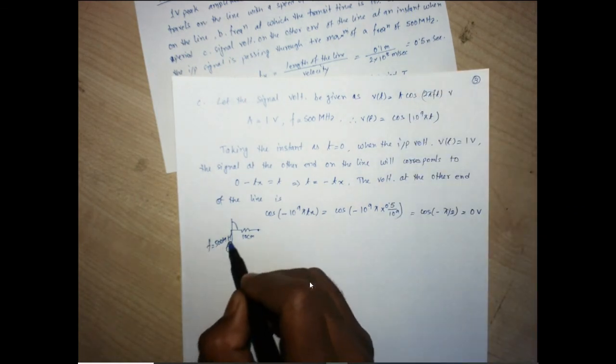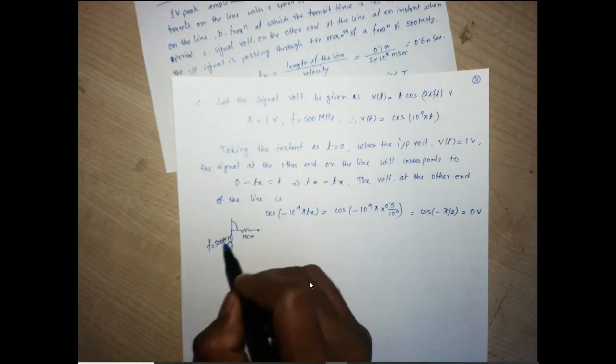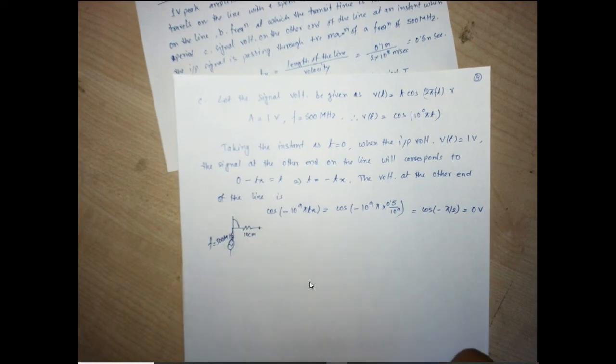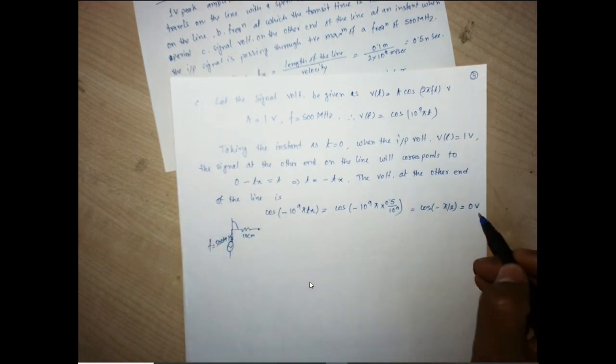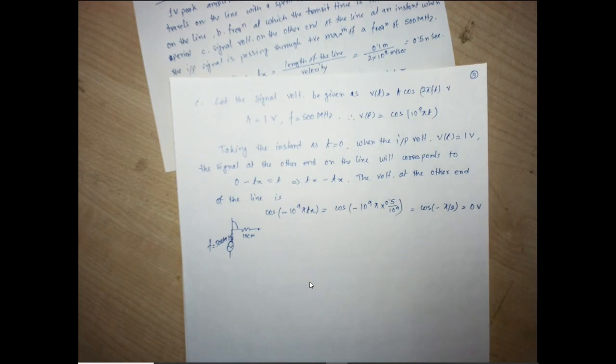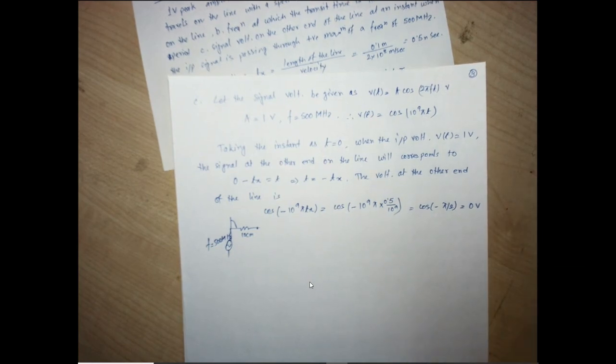So for a 500 megahertz signal, when it reaches this point after 0.5 nanosecond, it's supposed to have a voltage level of 0. Understand? Clear?